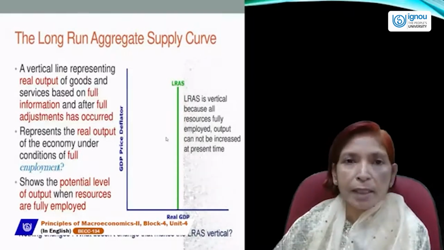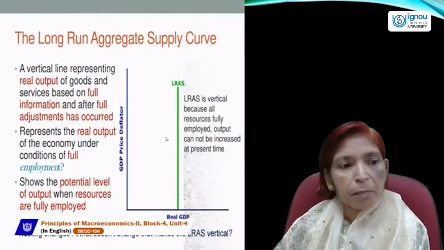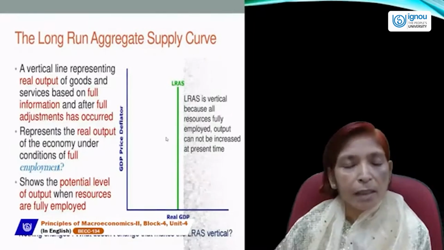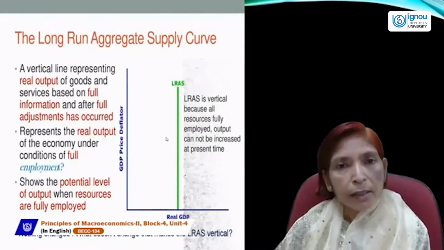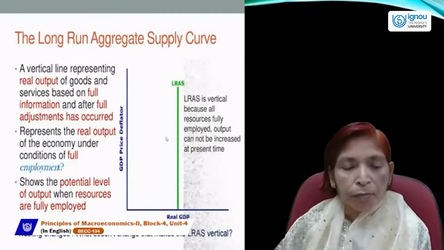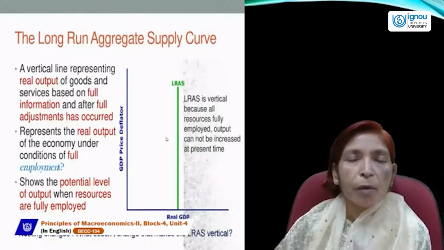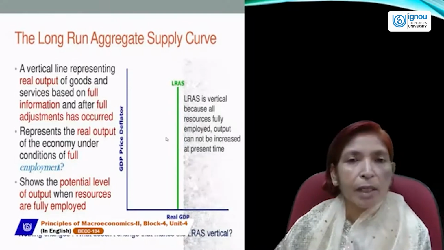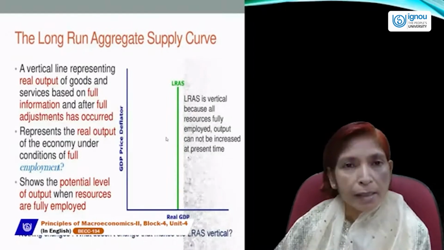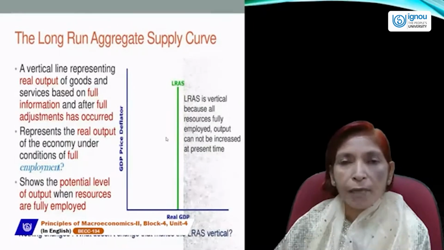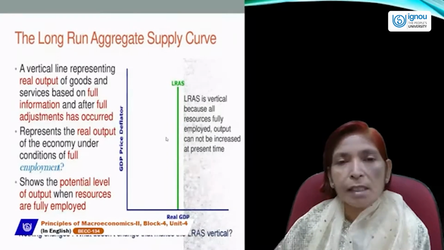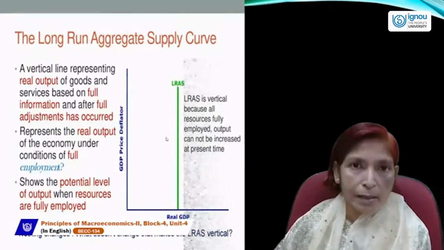The vertical line represents the real output of goods and services based on full information, and after full employment or full adjustment has occurred, it represents the real output of the economy under the condition of full employment. Because according to classical economics, full employment always exists in each and every economy, and at the level of full employment, we can't go beyond that. In that case, no output level will increase after achieving the full employment level, no income level will increase, no employment level will increase. What will increase? Only price will increase.